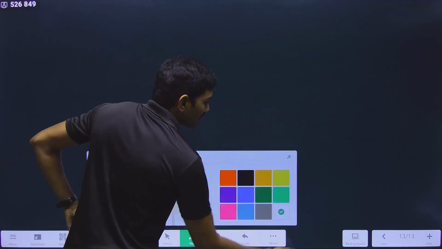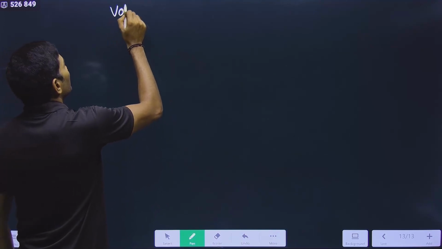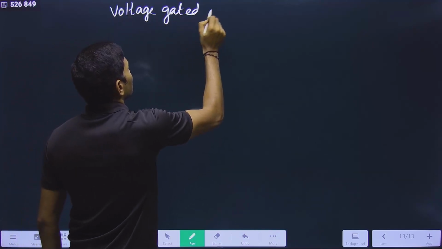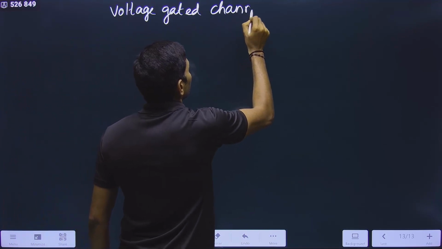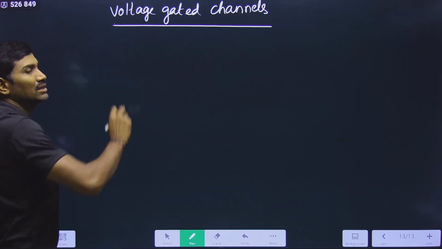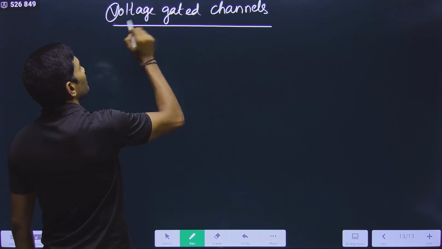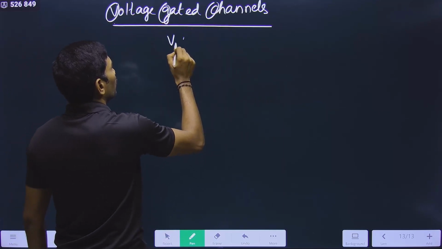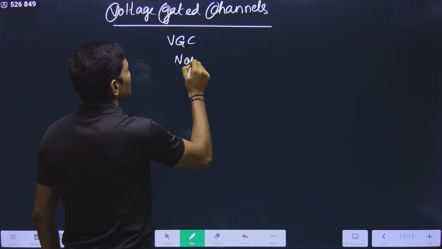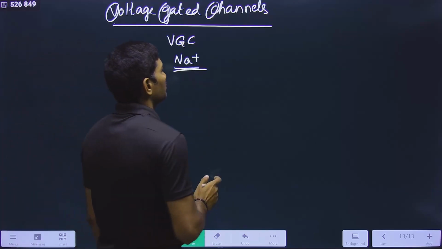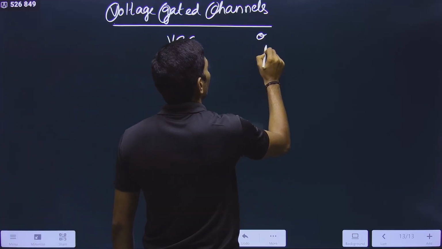Now it is the concept of voltage gated channels. Please observe carefully. Voltage gated channel, in short, I will write this as VGC. So voltage gated channel for Na plus. Please observe carefully. When will it be open?